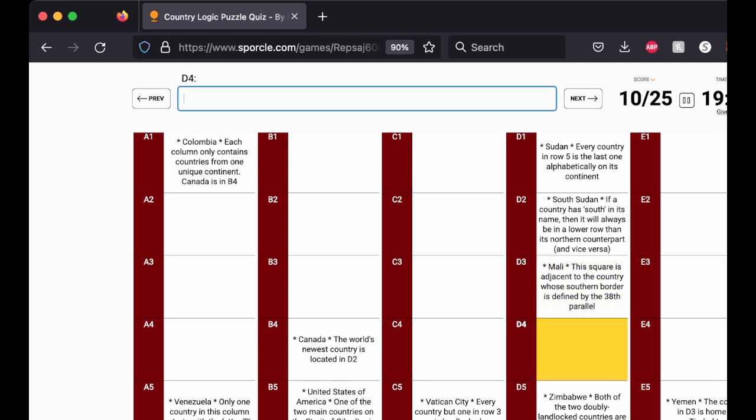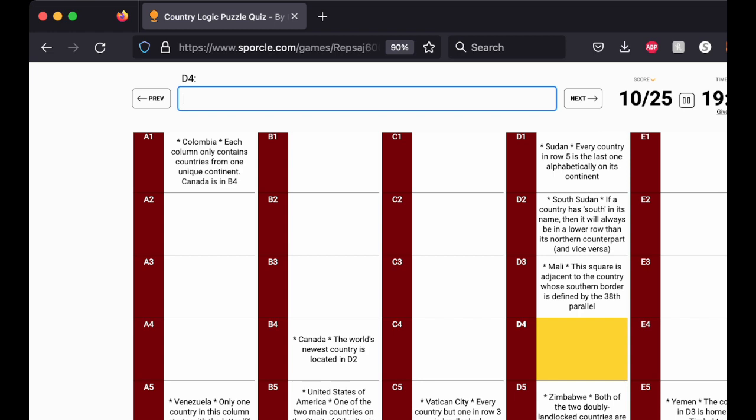Alright, let's look at some of these other clues. Every country but one in row 3 is landlocked. Okay. Now again, North America, I do not believe has any landlocked countries, so that would be the one that's not landlocked. Every country but one in one. Okay. Now, let's see here. One of the two main countries on the, well, this could be Spain or United Kingdom.